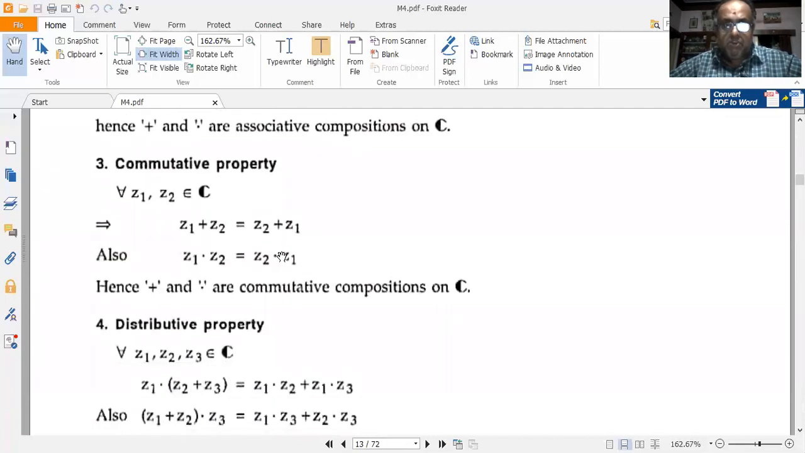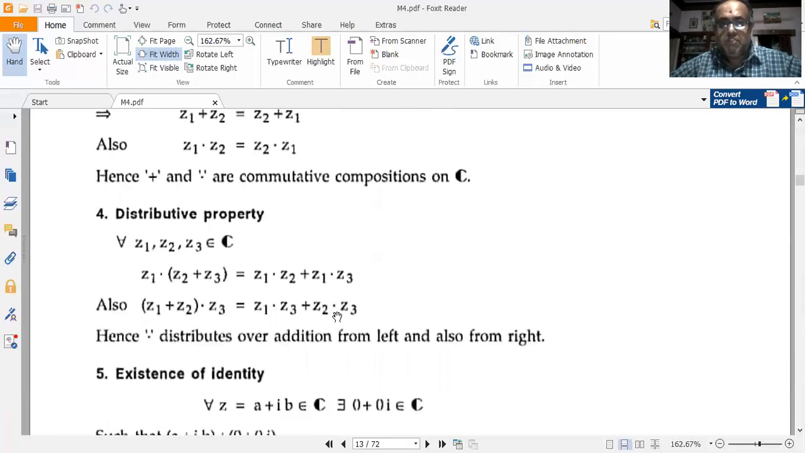Then talking about the commutative property: complex number addition is commutative, and so is multiplication. So z1 plus z2 is equal to z2 plus z1, and z1 into z2 is equal to z2 into z1 for z1, z2 belonging to C. So that's why plus and dot are commutative compositions on C.